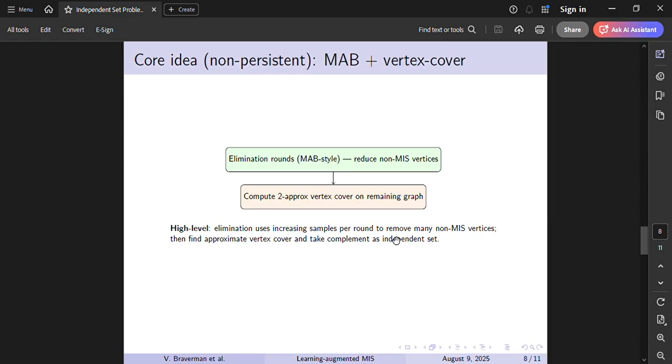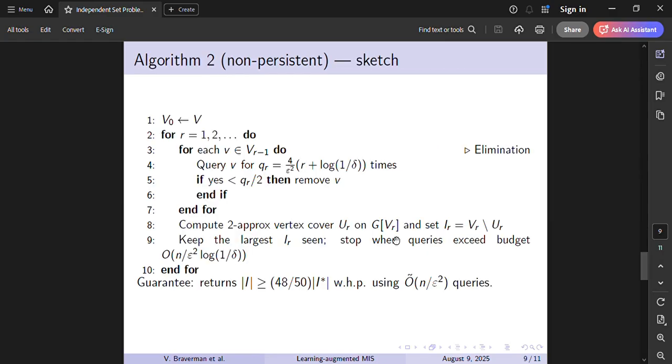After several rounds, most non-maximum independent set vertices are gone. Then we compute a two approximate vertex cover on the remaining graph using a maximal matching. The complement of the vertex cover is guaranteed to be an independent set, and in this context it's large and close to the optimal maximum independent set. Now let's look at Algorithm 2, which is non-persistent, in detail.